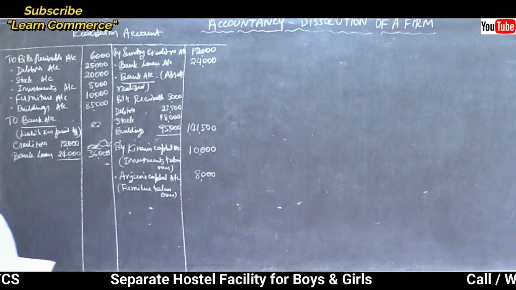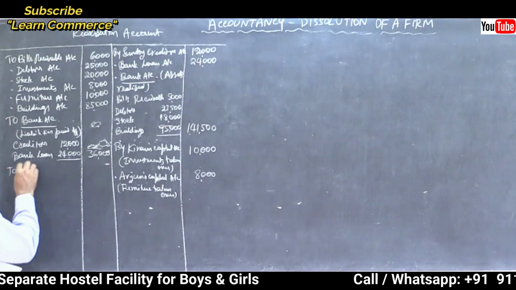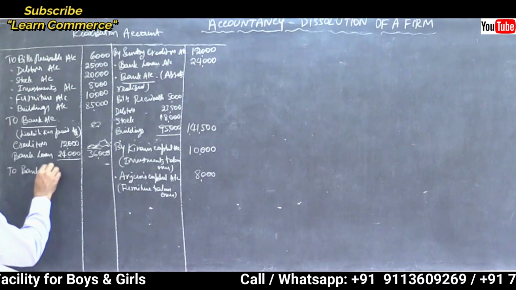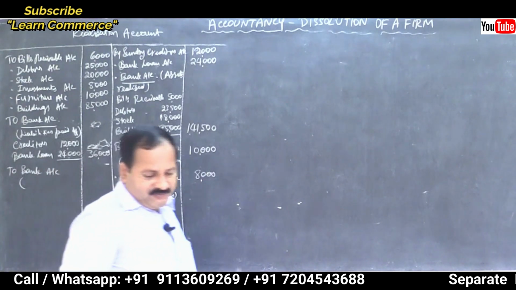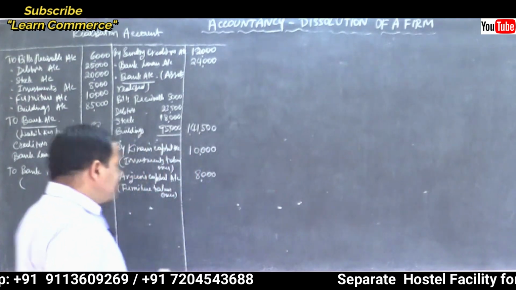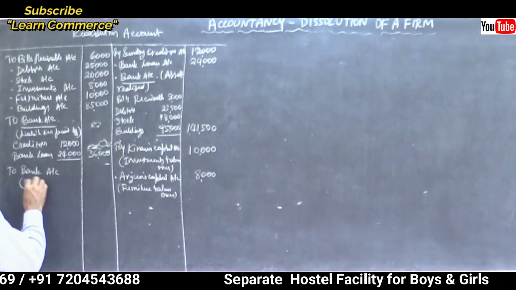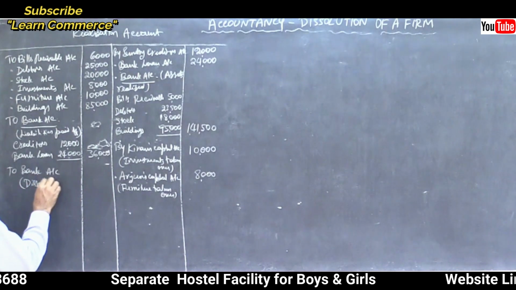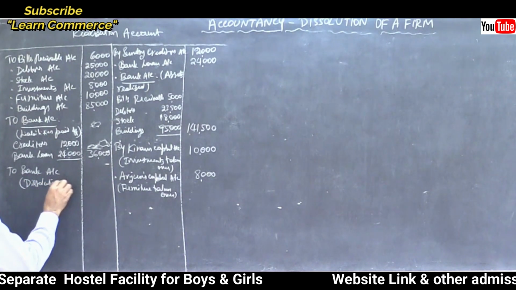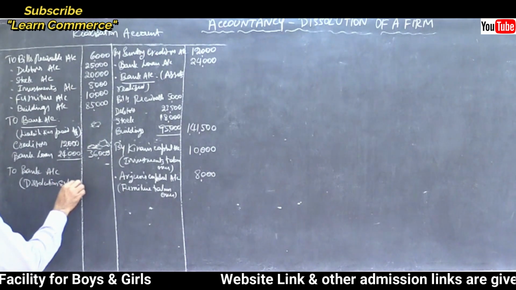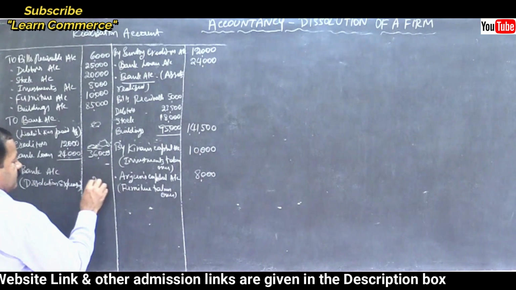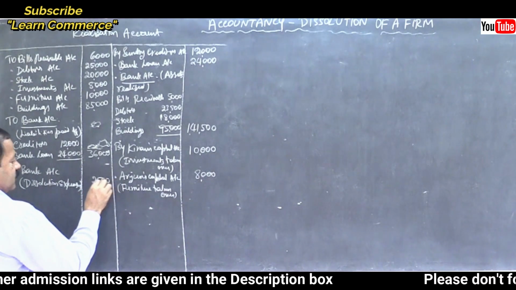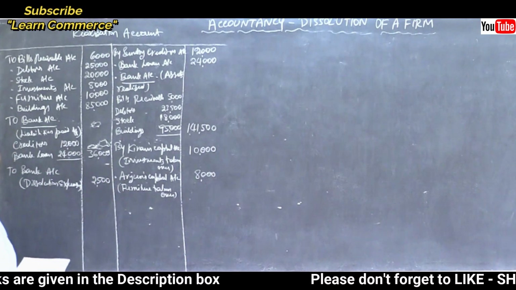There is one more expense paid by us to bank account. What is that? Dissolution expenses, right within the bracket, 2,500. That's all. No other entries.